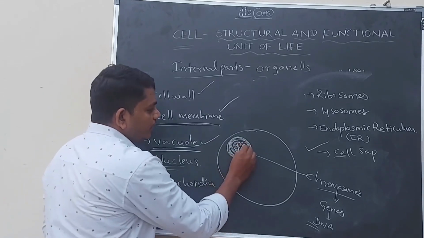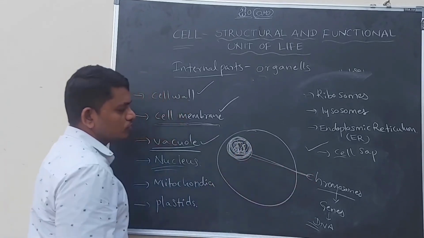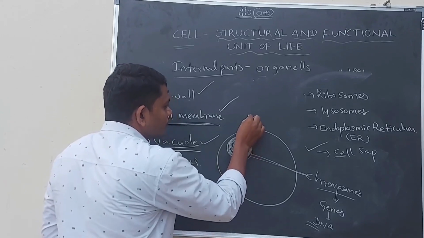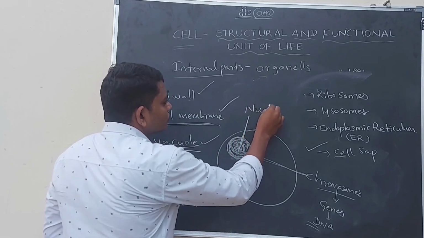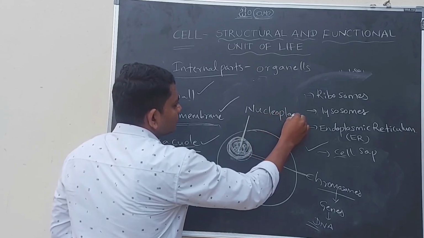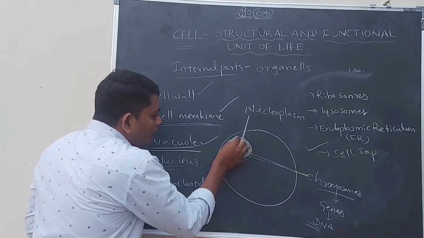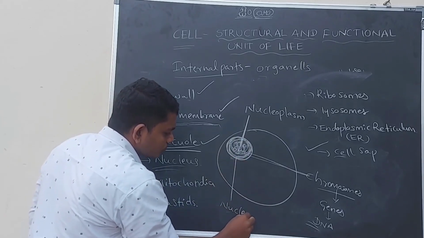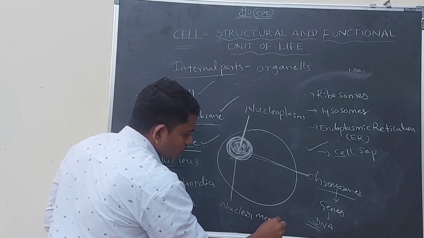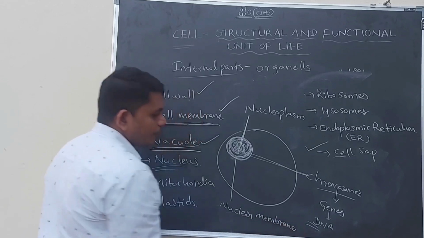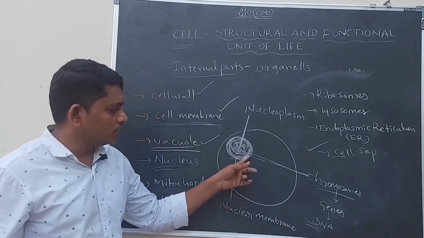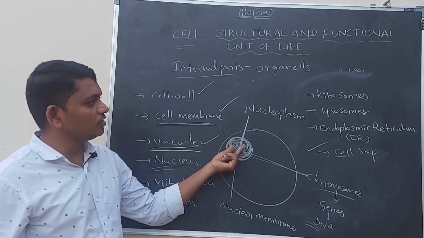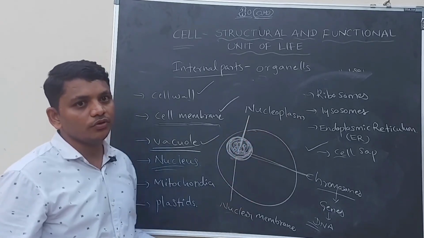So the nucleus contains ribbon-like structures called chromosomes, and the material present in the nucleus is called nucleoplasm. The membrane around the nucleus is called the nuclear membrane. Here these are two important parts: the membrane around the nucleus is the nuclear membrane, and the material in the nucleus is nucleoplasm.